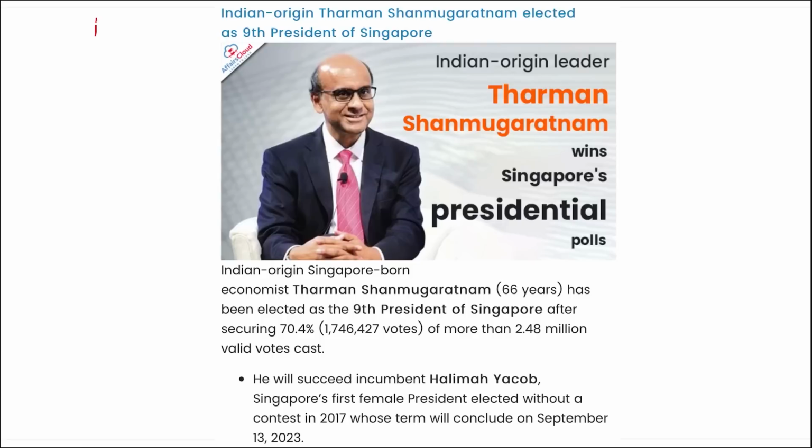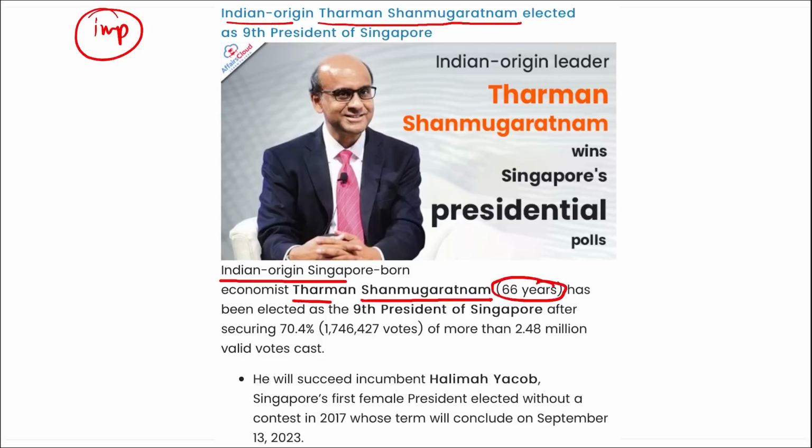Next is also important. Recently, it is good news for India that Indian origin Tharman Shanmugaratnam, I repeat, Tharman Shanmugaratnam, who is 66 years of age, an Indian origin Singapore born economist, has been recently appointed as the ninth president of Singapore. Highly important.